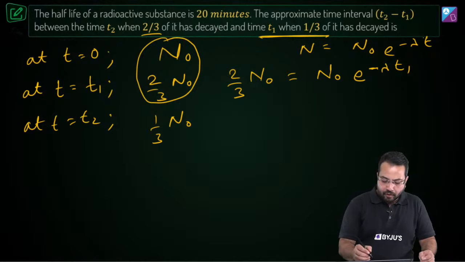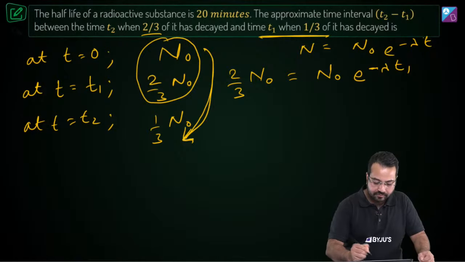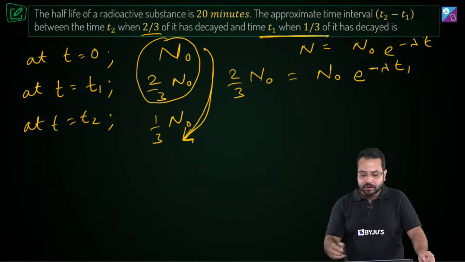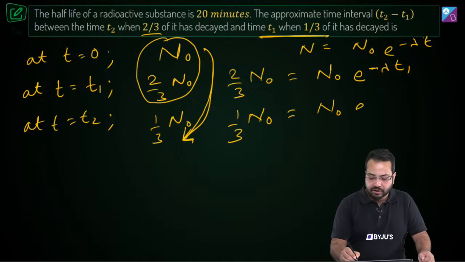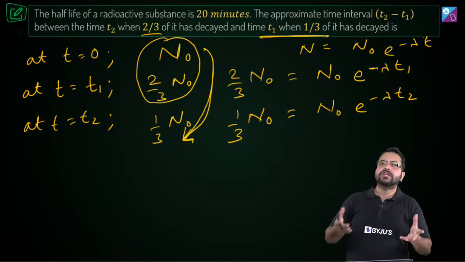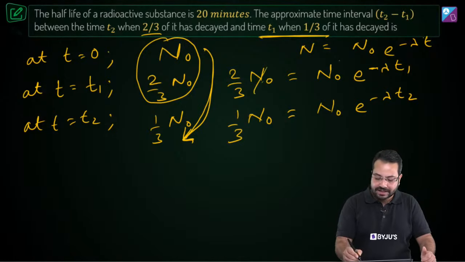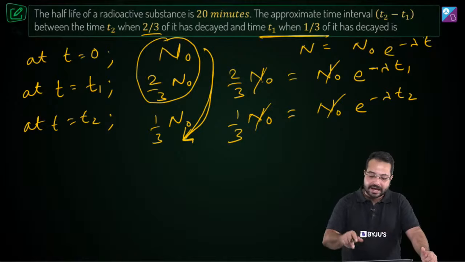Then for the decay from the start till time T2, what is the number of nuclei remaining? It is 1/3 N naught. This should be equal to N naught e to the power minus lambda T2. Is that correct? Now it becomes very straightforward that we have to divide these two equations. N naught gets cancelled anyway, but we want T2 minus T1, so we'll have to divide the equations.